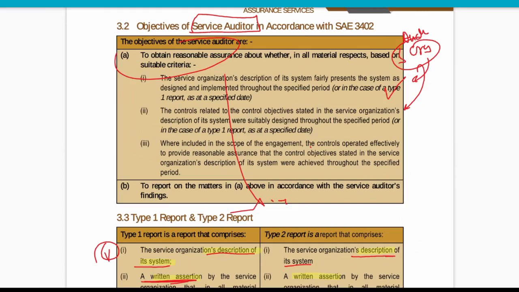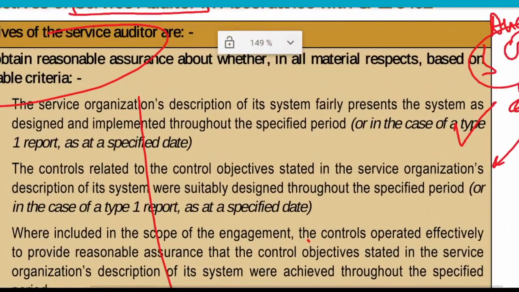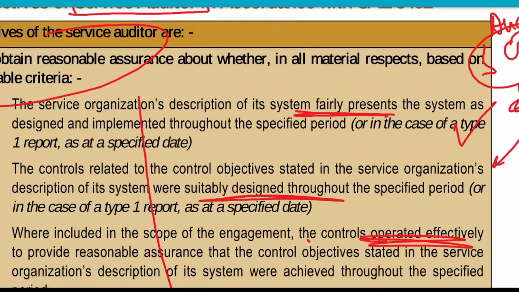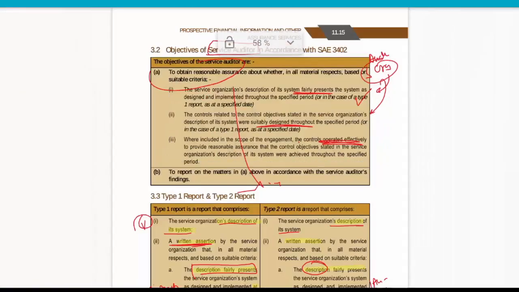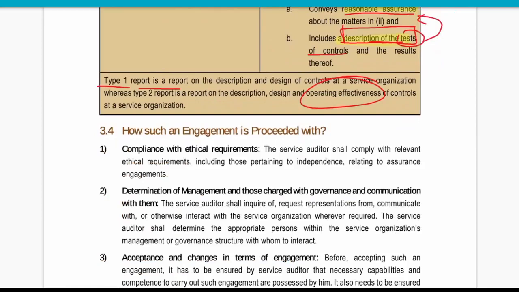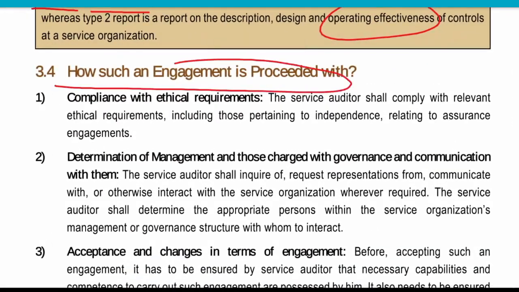Yes, no, is it clear? Are you able to find the connected points? That it is clearly presented, it is designed, and then it is operating effectively. Okay, great.